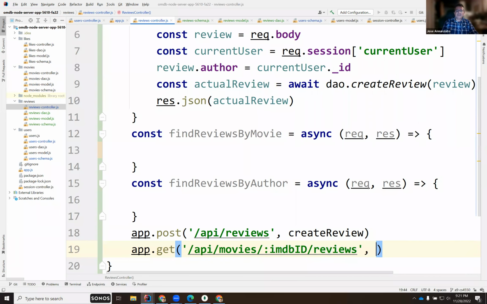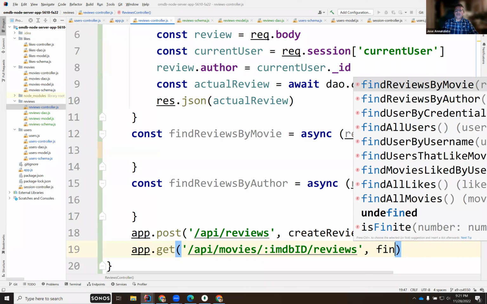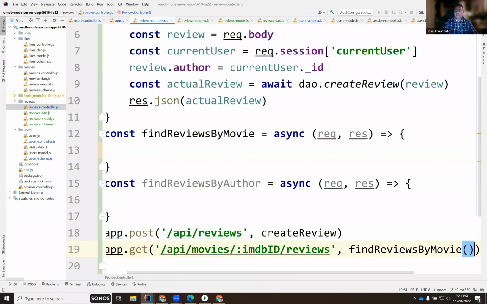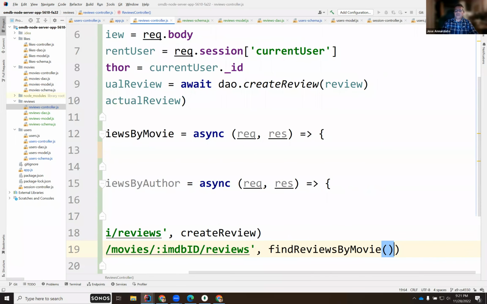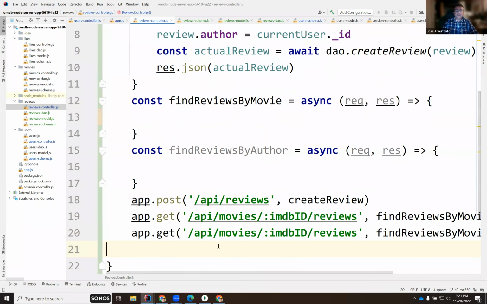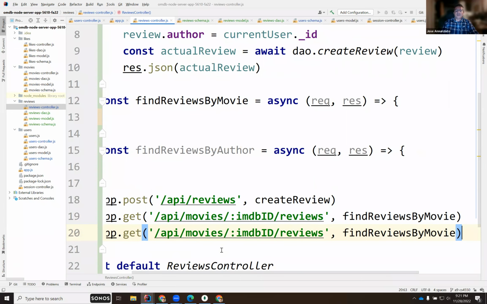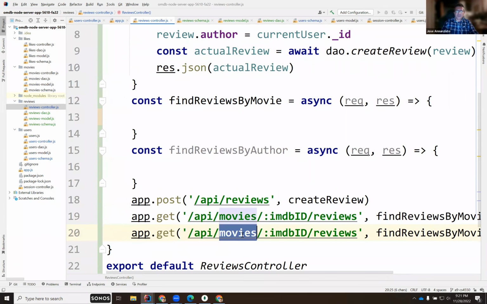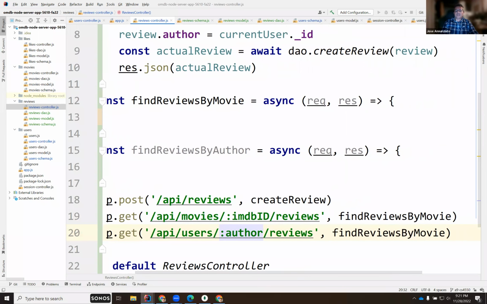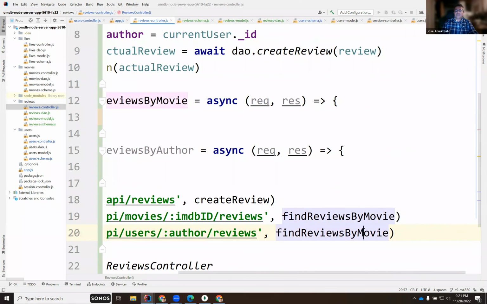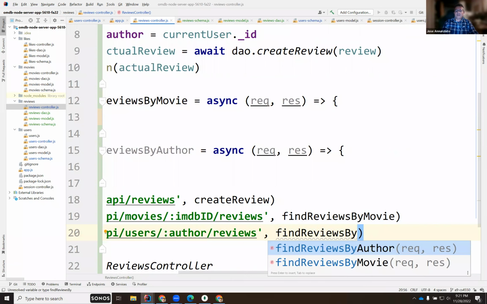This gets mapped to find reviews by movie function. Whereas if you want to give me the reviews for a user, this would be users, and I give you the author ID, the ID of the person, and this will be find by author.